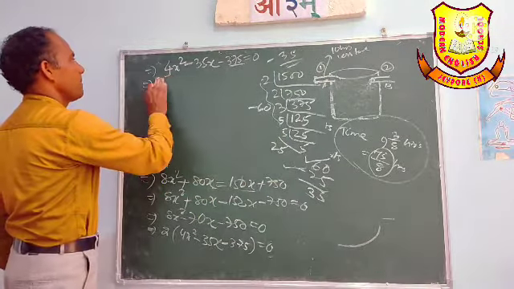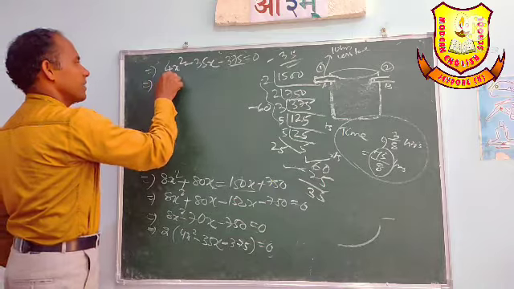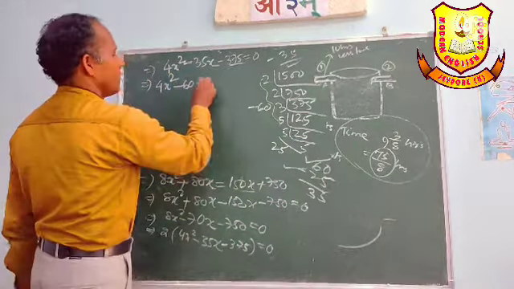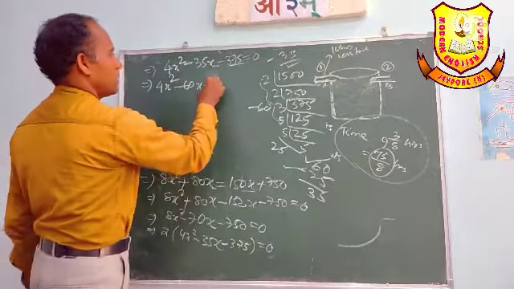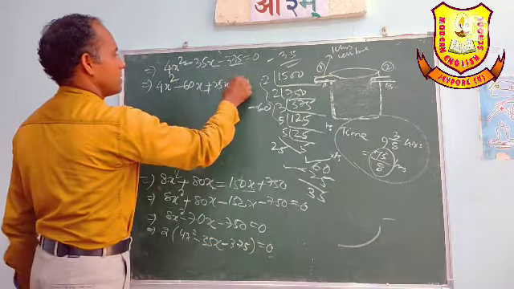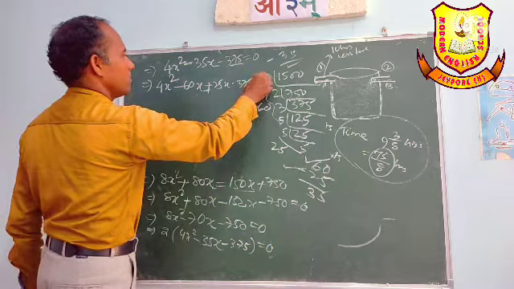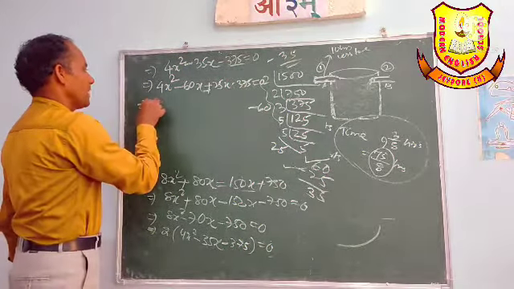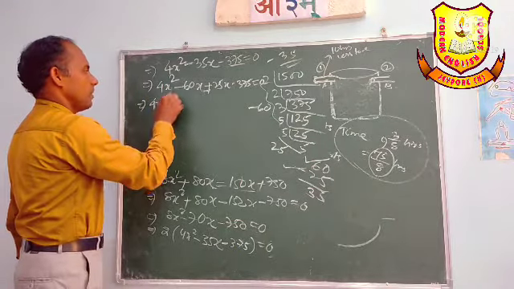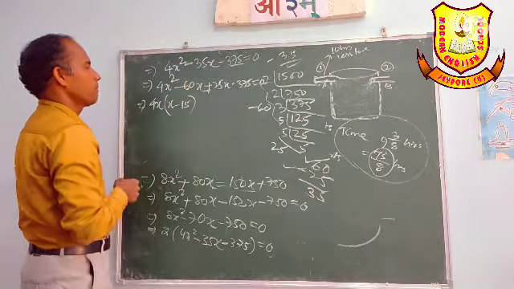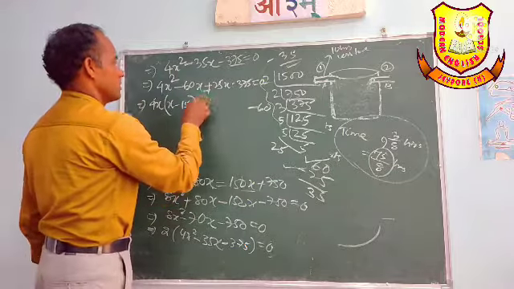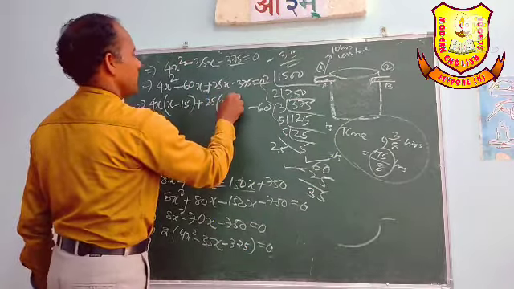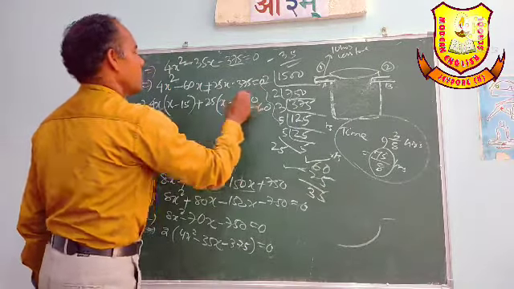So 4x square minus 60x plus 25x minus 375 equal to 0. Taking 4x common, we get 4x into x minus 15 plus 25 into x minus 15 equal to 0.